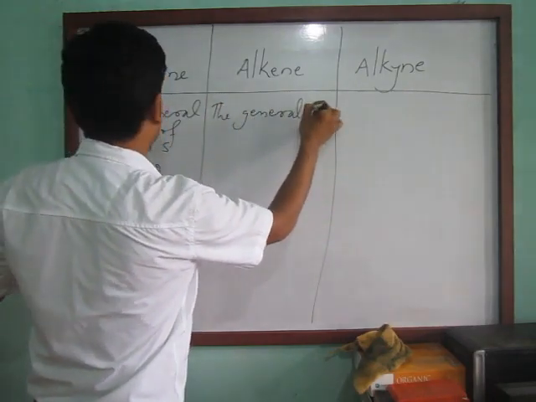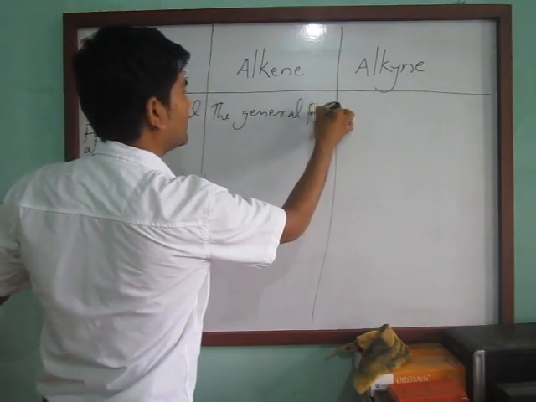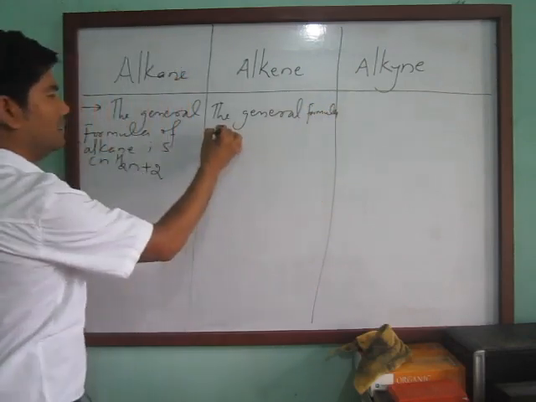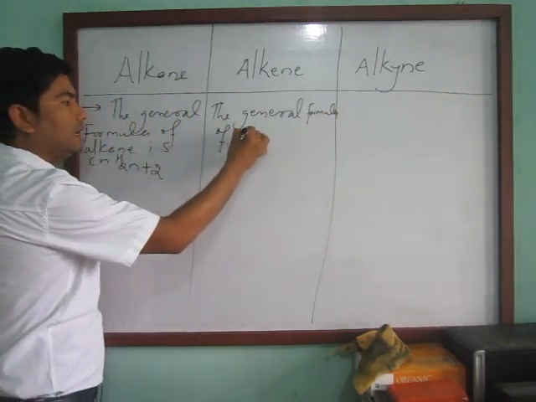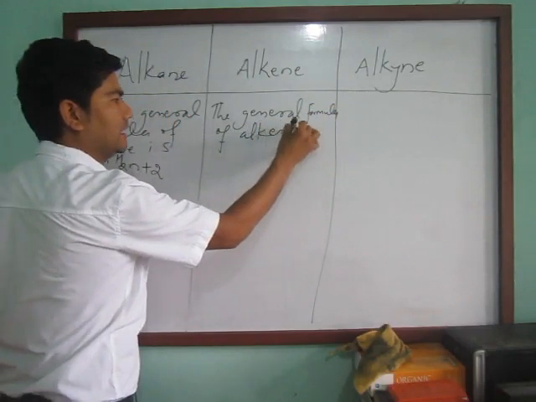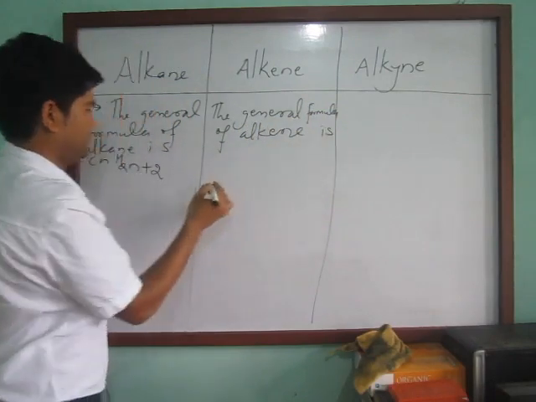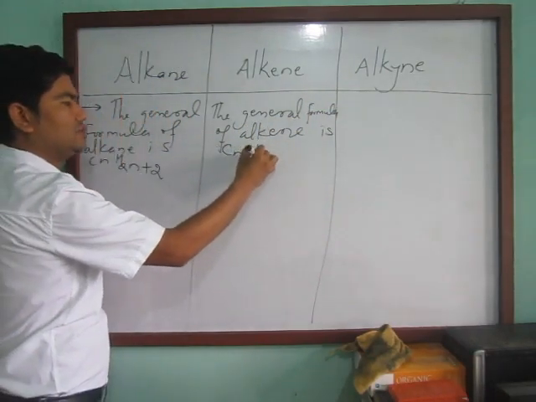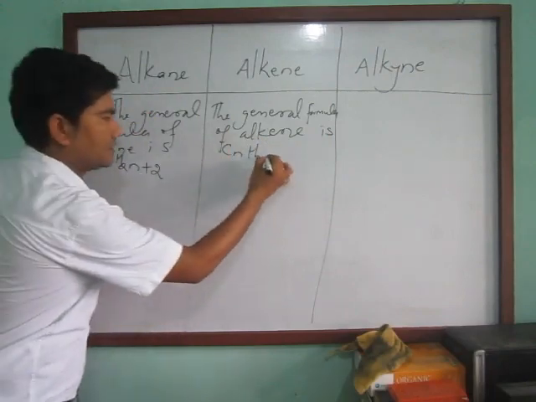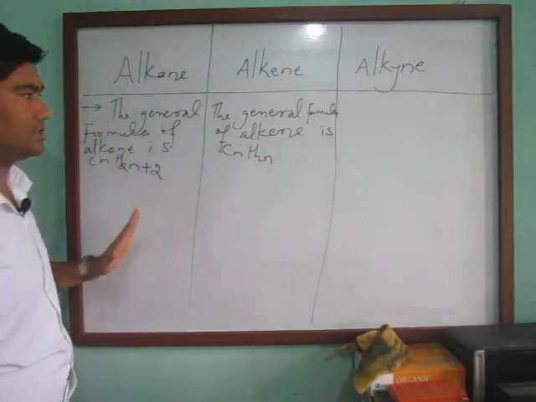Similarly, the general formula of alkene is just CnH2n.